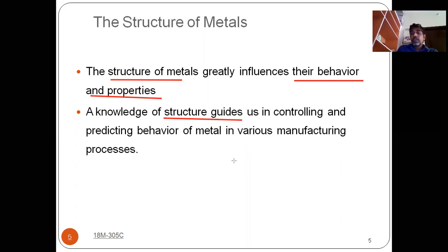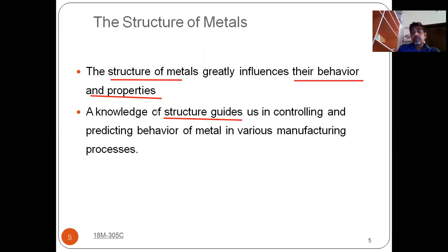Okay. So if you understand the structure of the metals, then you can easily control the behavior and you can predict the behavior in the manufacturing process. So that gives you control on the materials while processing. Okay, that is the main advantage of studying the structure of materials. I'm repeating once again: the properties and the behavior of metals depend on structure.